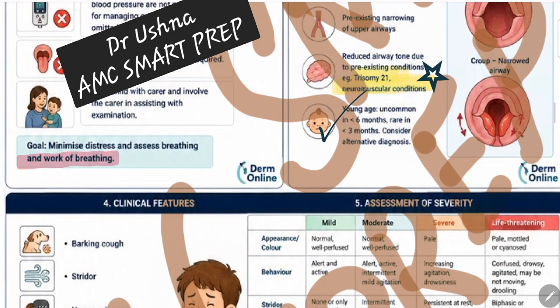Then if a patient is a very young patient, less than 6 months of age, less than 3 months of age, then again this is a red flag sign. You have to be very serious for these patients.